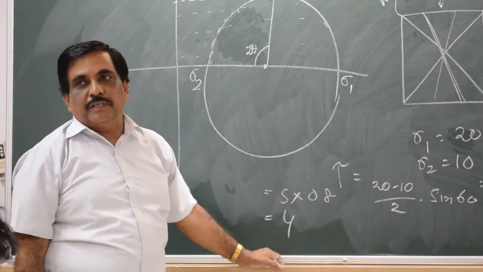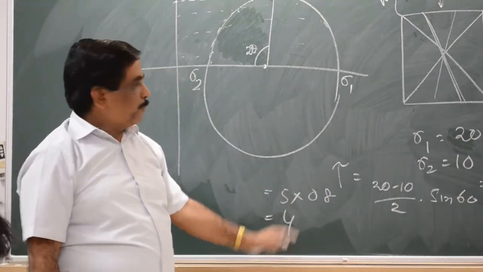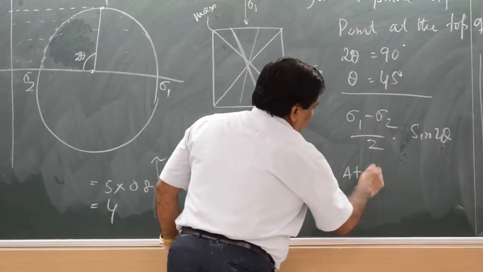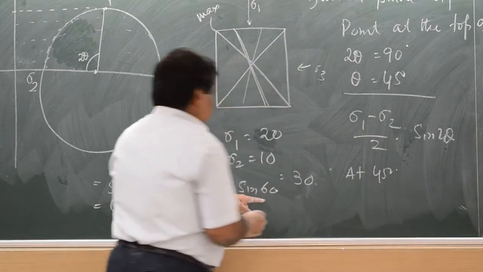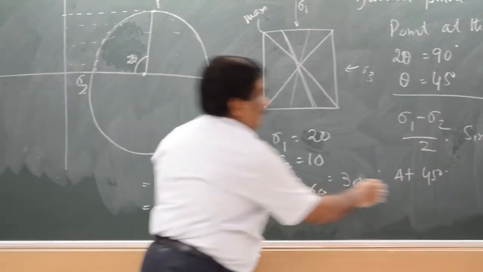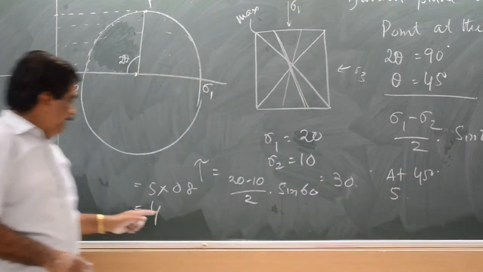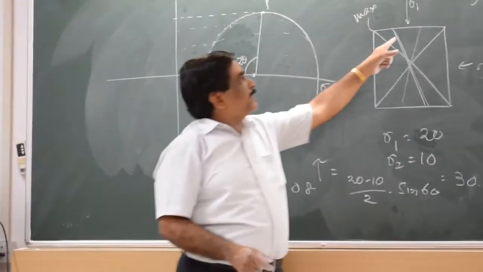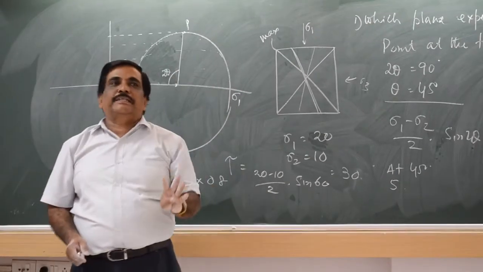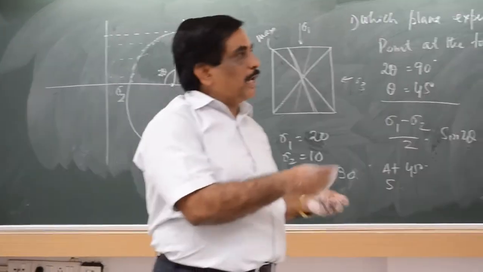30 डिग्री पोजीशन में. और 45 डिग्री पोजीशन में कितना आएगा? At 45 डिग्री पोजीशन तो 90 हो जाएगा, ये 1 हो जाएगा. 5 आएगा. So though it is less, rock breaks here. But though it is more, rock does not break here. So this is what is explained how it happens.